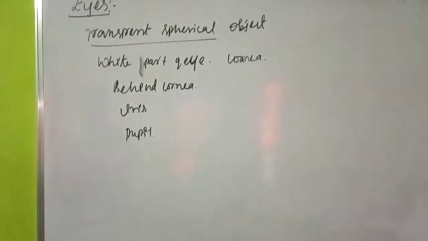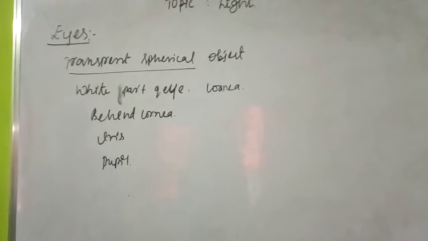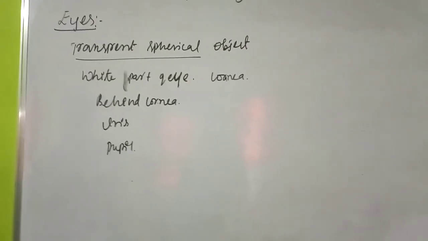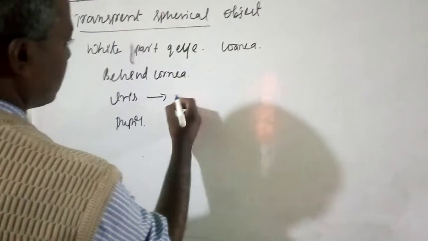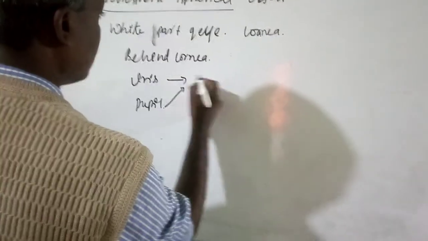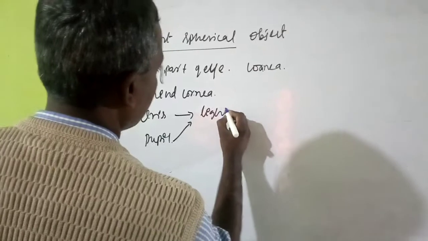This part of the eye, a small opening, is called the pupil. The size of the pupil is controlled by the iris. The iris is the part of the eye that gives or detects the color. When light is entering inside the pupil, this iris controls it. The iris controls the light, it is the light controller.